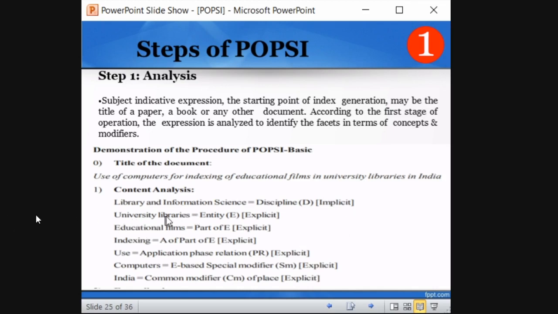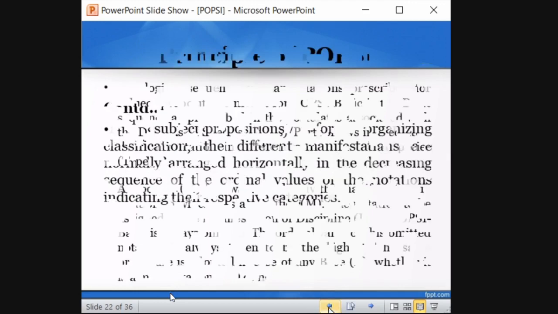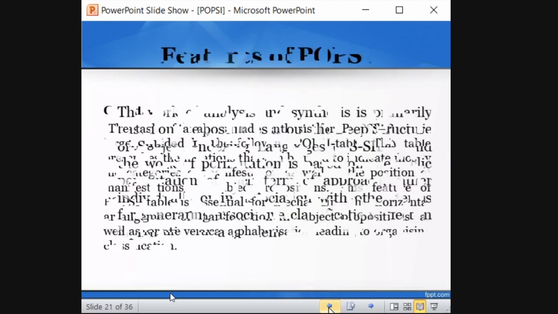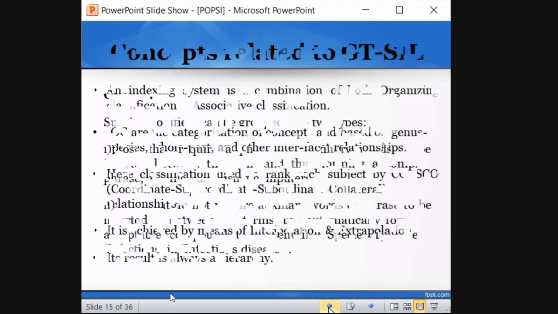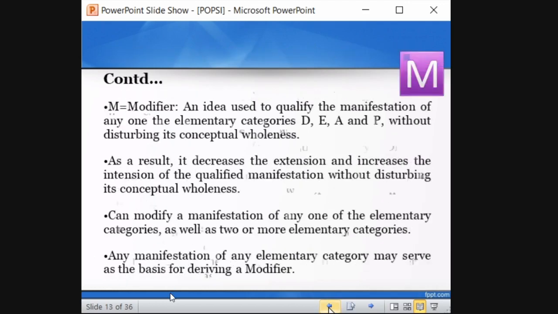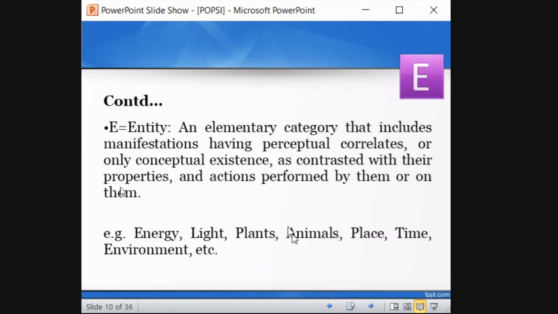So university library is an entity. We know what an entity is, right? What do you mean by entity? I'll take you back, don't worry, so that you can understand. You need to remember this. Entity is an elementary category that denotes the action performed by them.